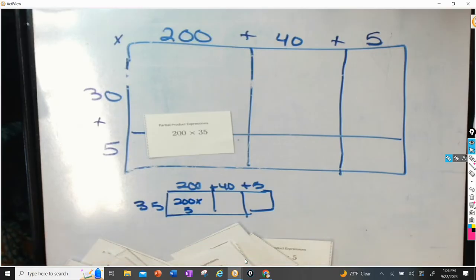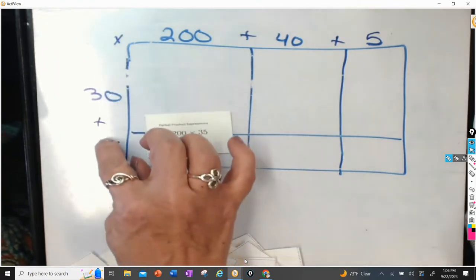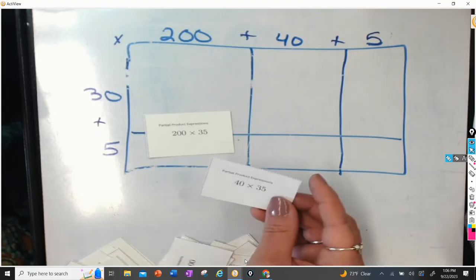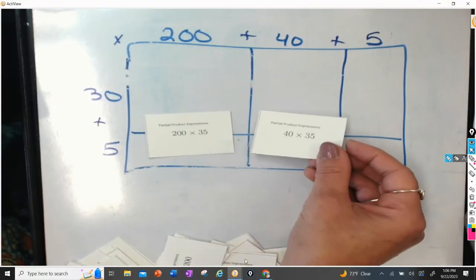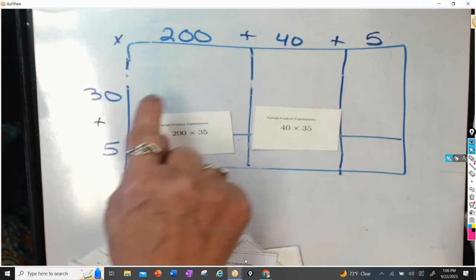But I'm not going to keep drawing for each one, so we're just going to put that one in between because I can say 35 times 200. All right, this one says 40 times 35, so I'm going to put that one, same thing. If this were added together, it would be 40 times 35.